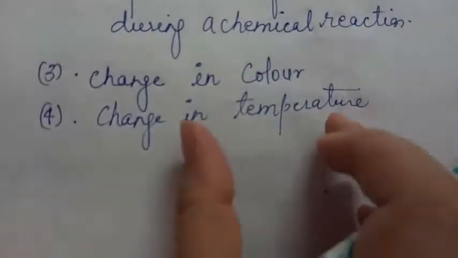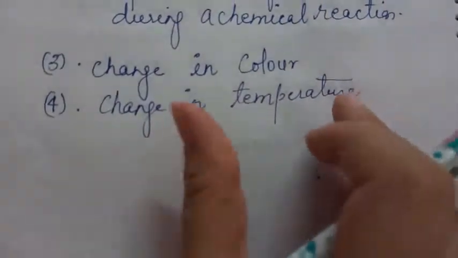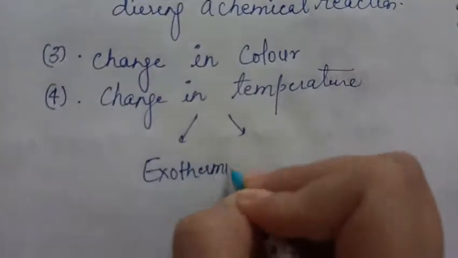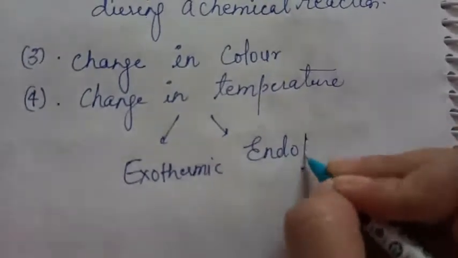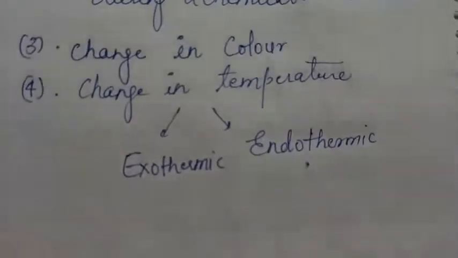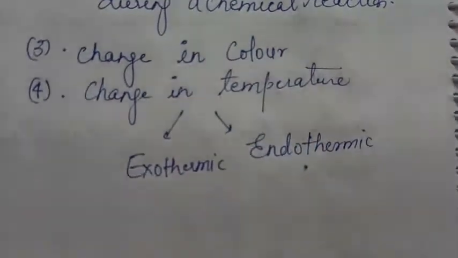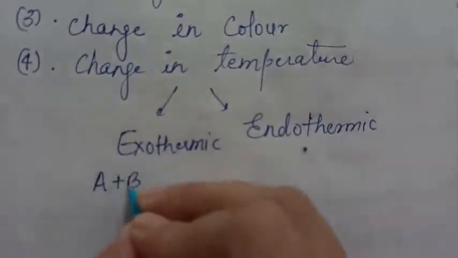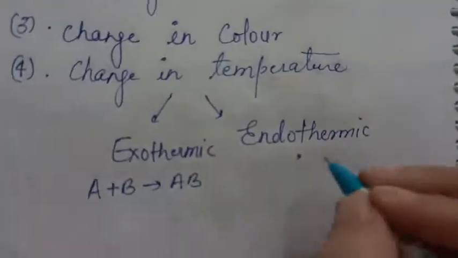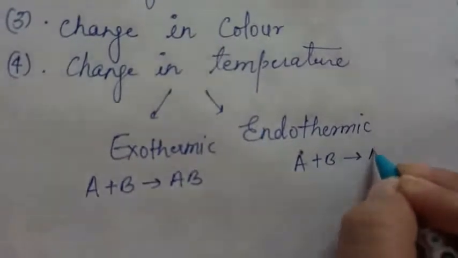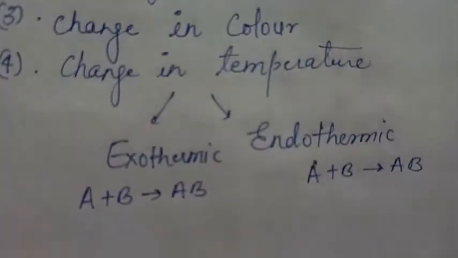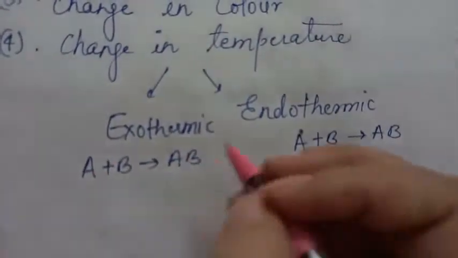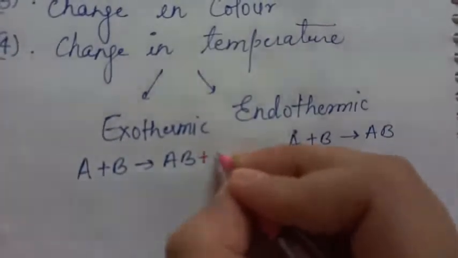So any reaction which shows the change in temperature can be classified as exothermic and endothermic, 2 types. So we are talking about change. Change may be increase in temperature, decrease in temperature, both. So exothermic reactions are the reactions. I am writing a reaction like there is a reaction A plus B giving AB. Similarly here also I am writing A plus B giving AB. I have written the same reaction, so you might be wondering how we will differentiate. So exothermic reactions are the reactions which when happen, then there is always the release of energy.